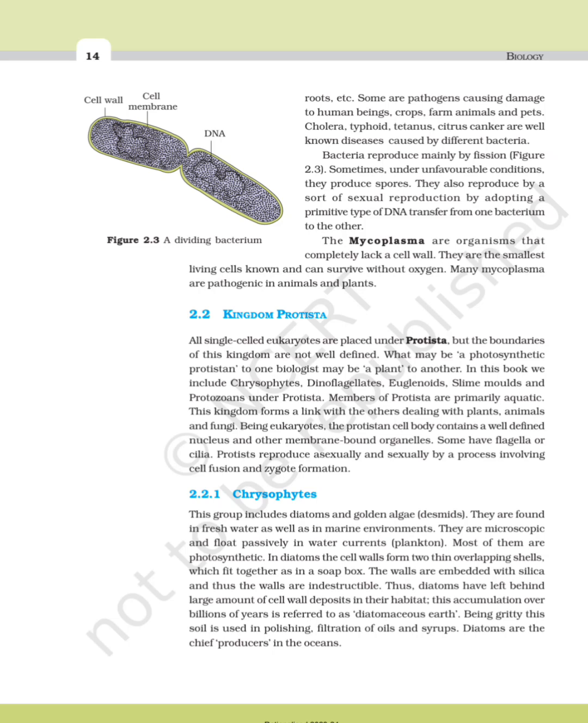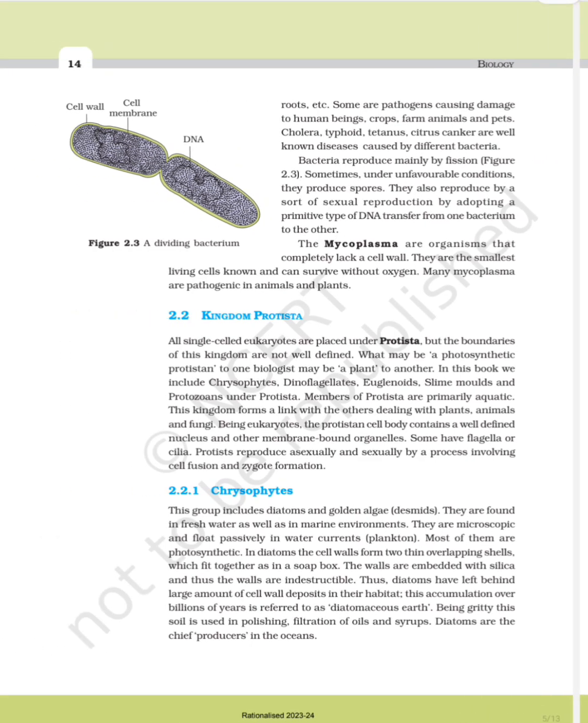Most of them are photosynthetic. In diatoms, the cell wall forms two thin overlapping shells which fit together as in a soap box. The walls are embedded with silica and thus the walls are indestructible. Thus, diatoms have left behind large amounts of cell wall deposits in their habitat. This accumulation over billions of years is referred to as diatomaceous earth. Being gritty, this soil is used for polishing, filtration of oils and syrups. Diatoms are the chief producers in the oceans.